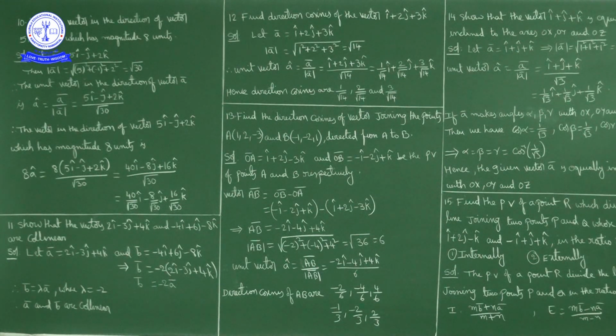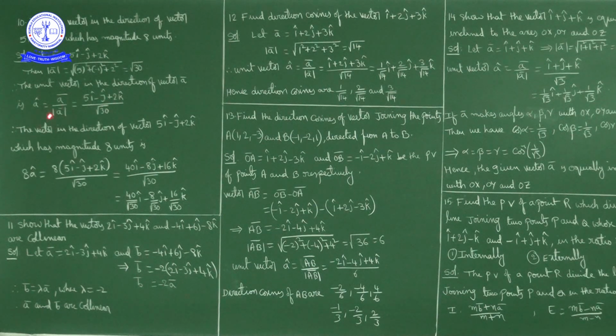The unit vector in the direction of vector a bar is denoted by a cap. A cap is equal to a bar upon magnitude of a bar, that is, the given vector divided by its magnitude.